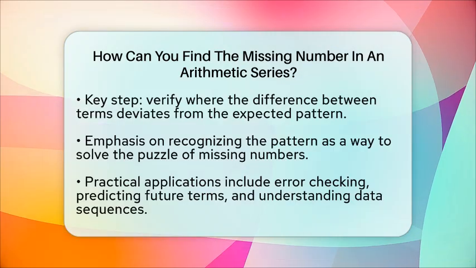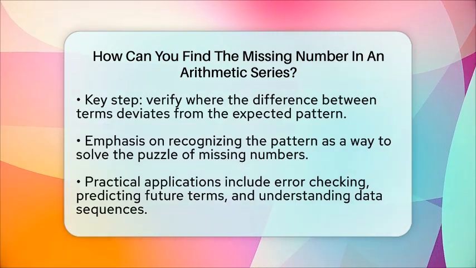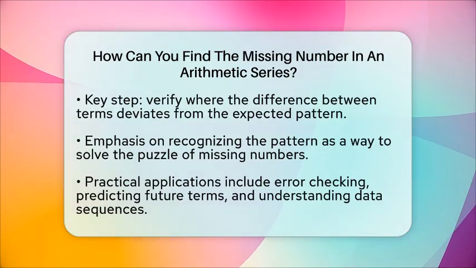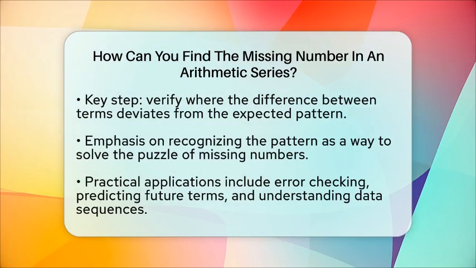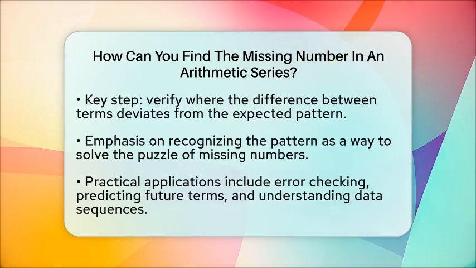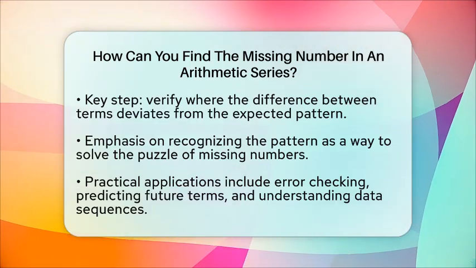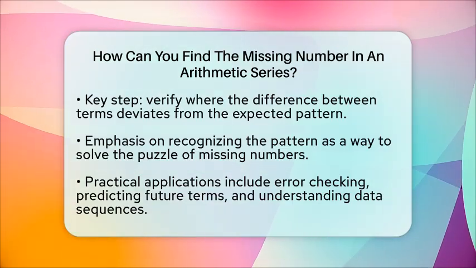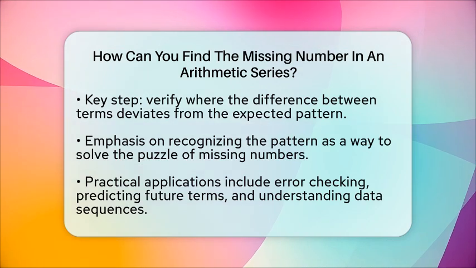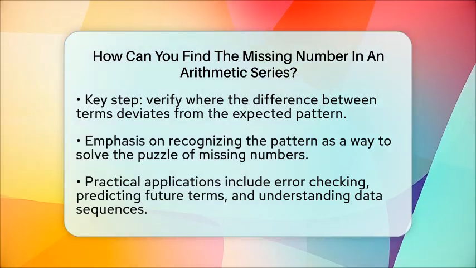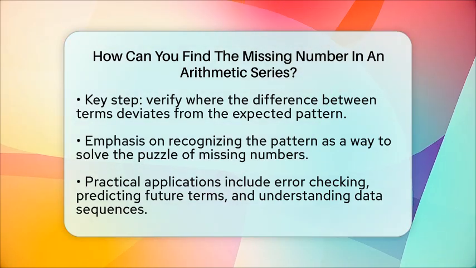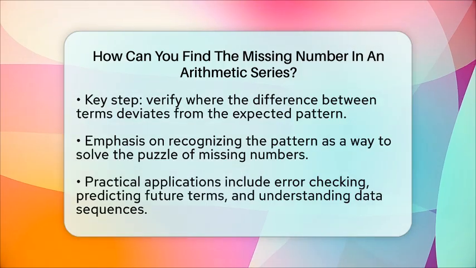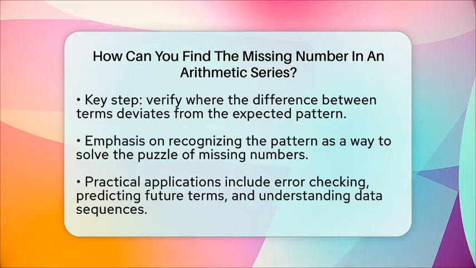Understanding these patterns shows how numbers often follow predictable rules, creating a rhythm that can be uncovered with simple calculations. Finding the missing number in an arithmetic series is like solving a puzzle. Once you see the pattern, the answer becomes clear. This skill is useful in many areas, such as checking data for errors, predicting future values, or solving everyday problems involving sequences. Recognizing the pattern and applying these formulas makes it easier to fill in gaps and understand how numbers relate to each other in a sequence.